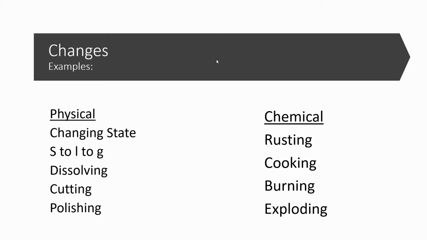Changes, physical and chemical, here are some examples. Physical, changing state, going from a solid to a liquid to a gas. If I take any kind of substance, I can change its state and it's still the same substance. I can dissolve sugar in water. If I dissolve it, it's sugar water.